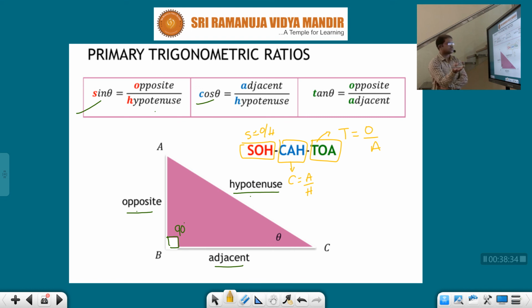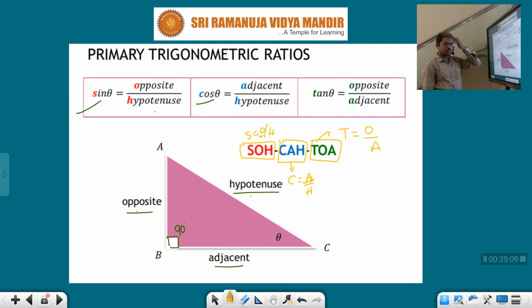For sin theta opposite will come, for cos theta adjacent will come. For tan theta, this opposite by this adjacent. Hypotenuse doesn't exist. In tan theta there is no hypotenuse term.